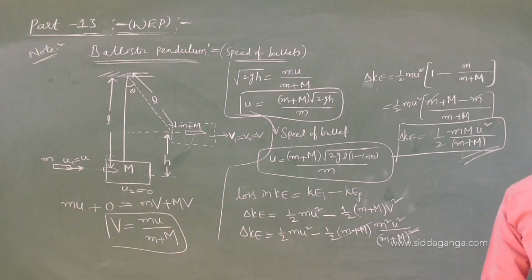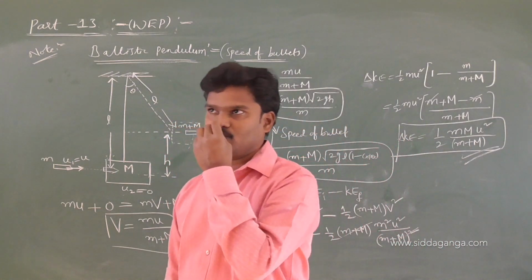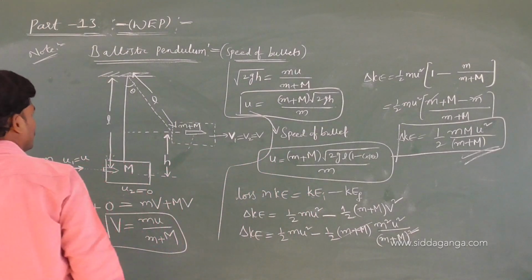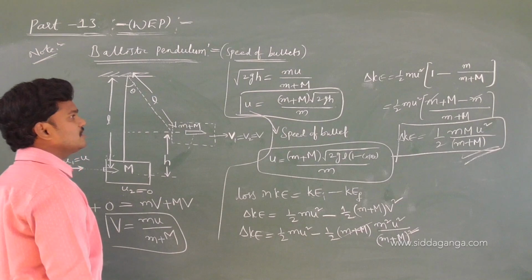Let me give you some idea about two-dimension collision. There are so many, two to three varieties. Let me continue that: oblique collision with line of impact, and some other things. Let me start in an easy way.